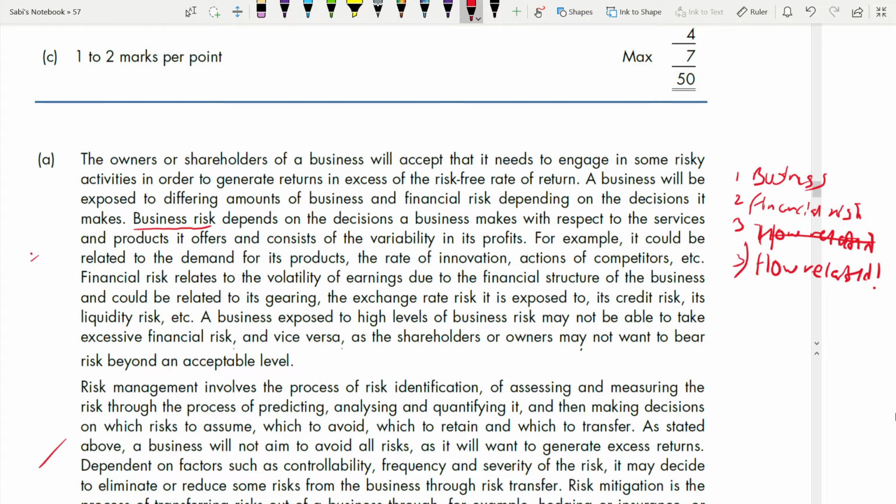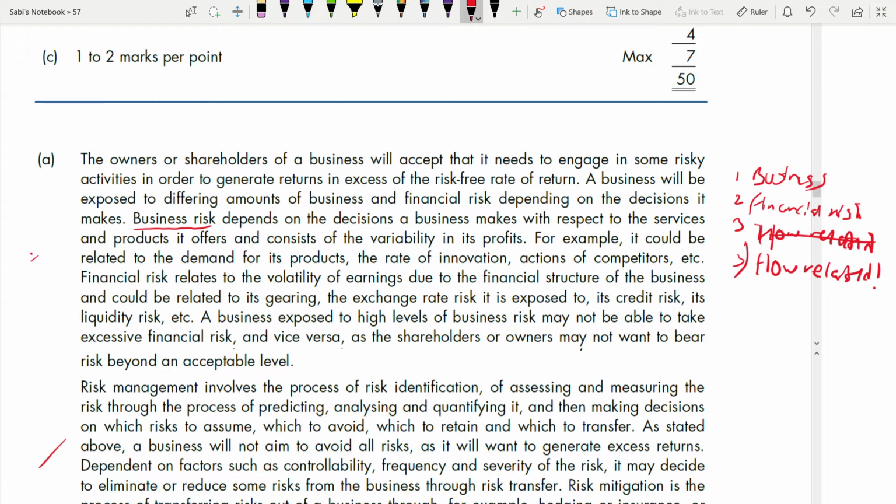For example, now they are giving an example for business risk. It could be related to the demand of its products. Maybe the demand reduced, that's a business risk. Or the rate of innovation, maybe the competitors are innovating at a faster rate and you are not innovating, so that's a business risk again for you. Actions of competitors, again a business risk. It's better if you give some examples also. 2-3 examples is enough. You don't have to give 10-20 examples.